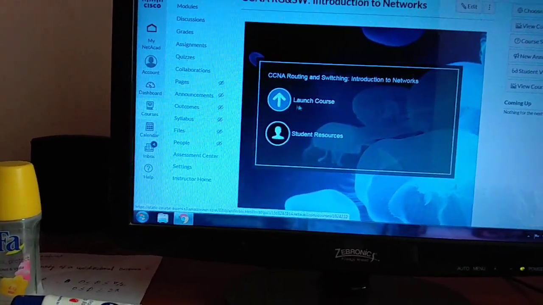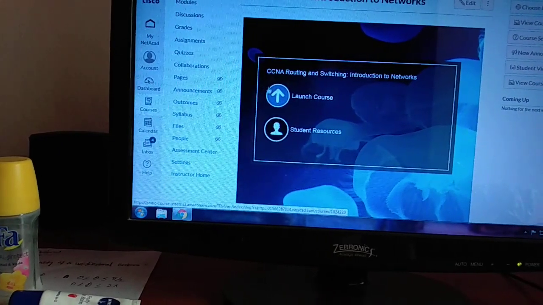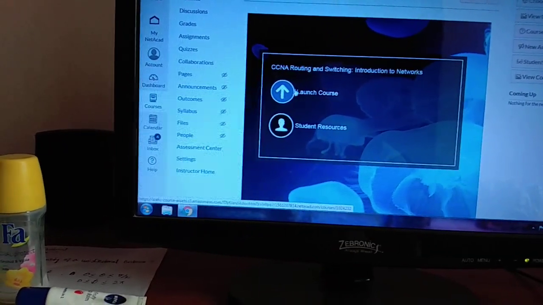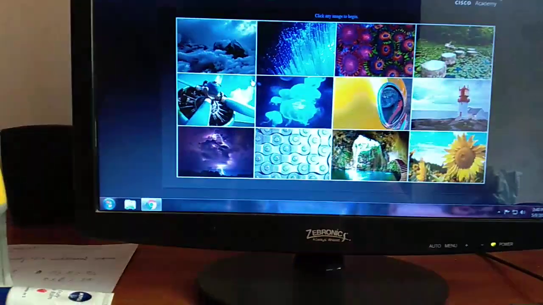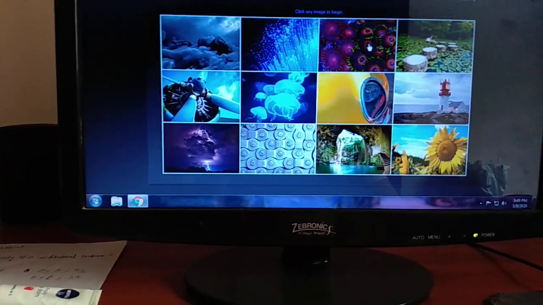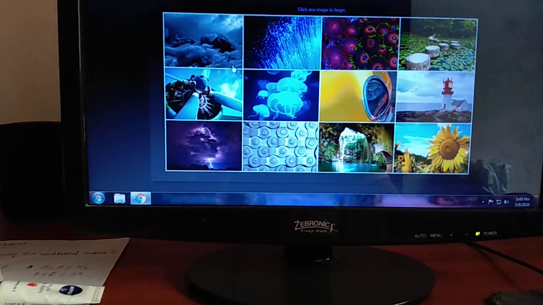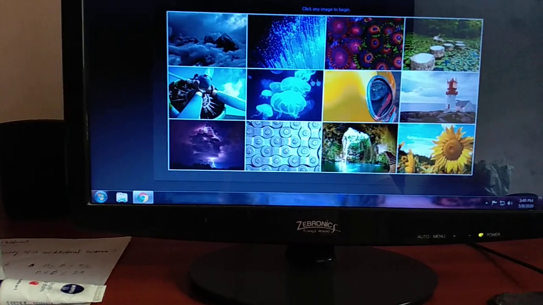While I am moving the cursor over there, it is our Launch Course. After clicking there, it will look like this. It is nothing but your background. It's your wish, choose a background over here.